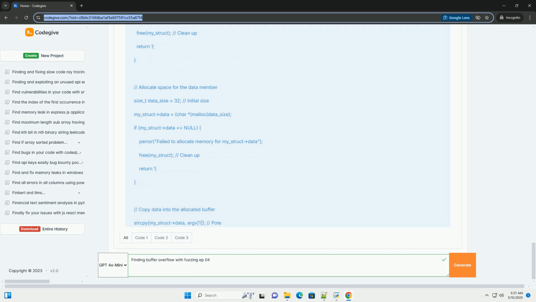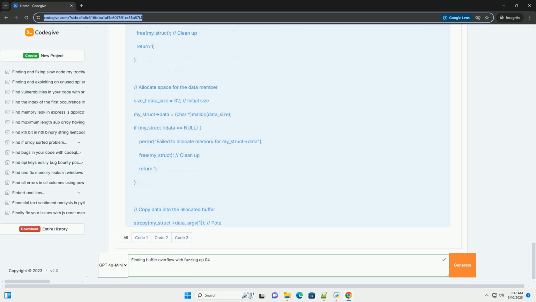To compile: gcc -o strcpy_overflow strcpy_overflow.c. To run with the fuzzer using AFL: afl-fuzz -i input -o output ./strcpy_overflow @@. Replace input with a directory containing initial seed inputs, even just an empty file. Output is where AFL will store the crashes and interesting test cases. The @@ tells AFL where the input file will be passed as an argument.